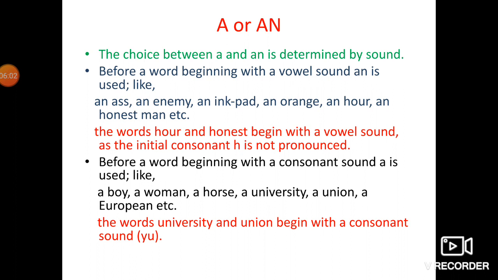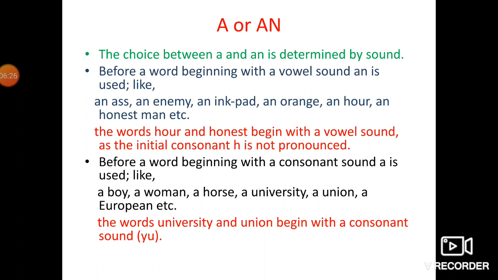For example, an ass. So here you can see a in the a double s as. So a is a vowel. An enemy. You can see this word enemy starting with the vowel e. An ink pad. Ink pad starting with the vowel i.